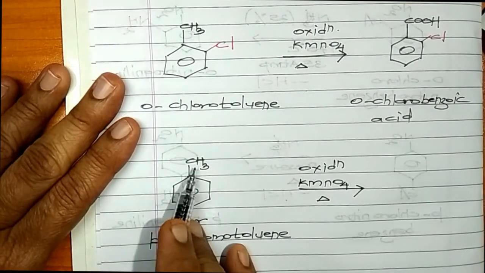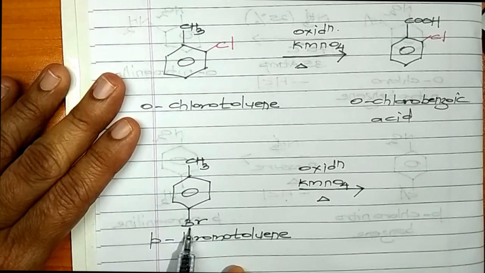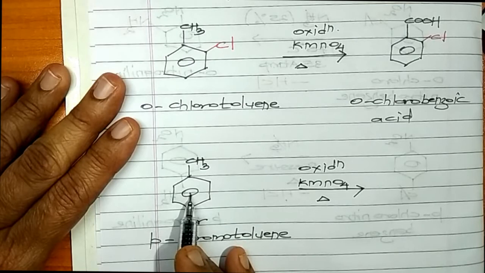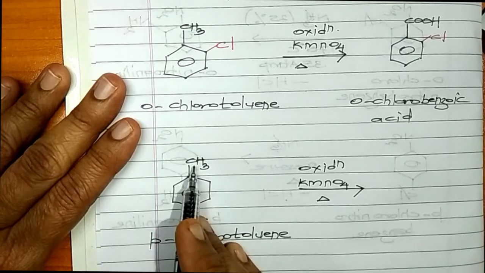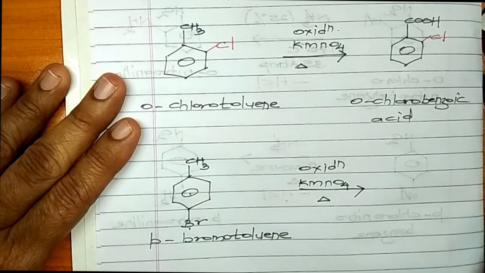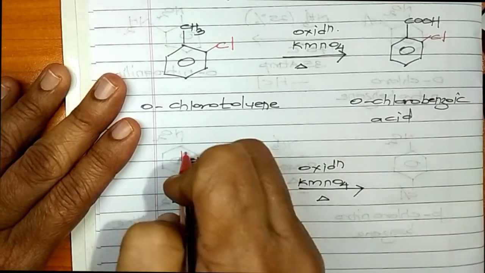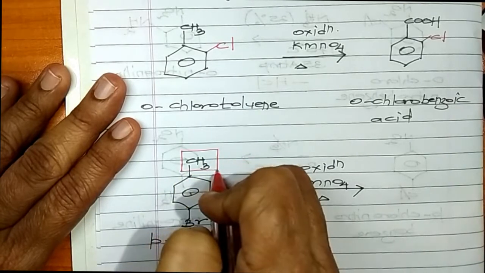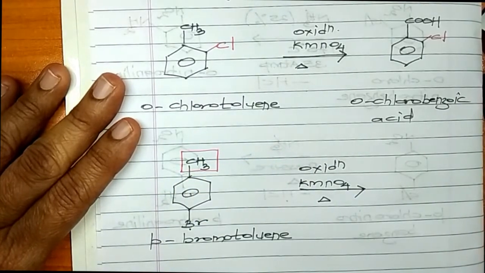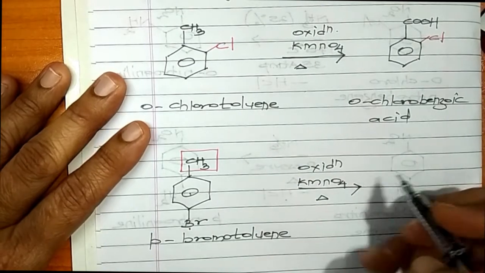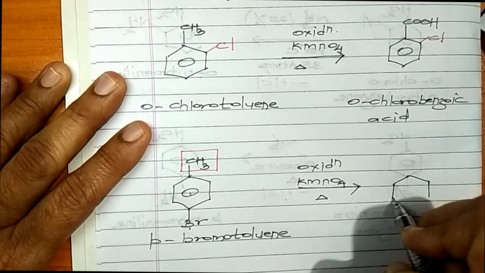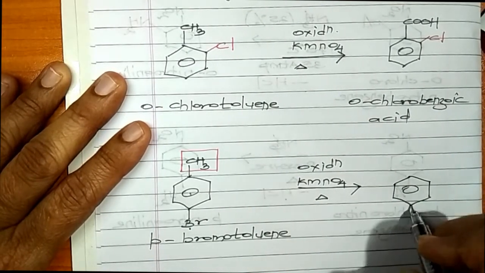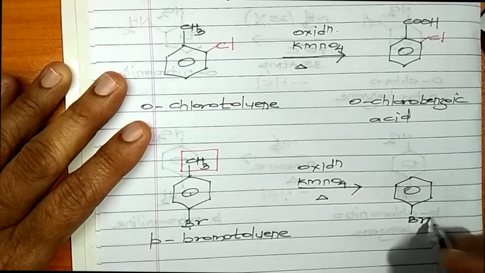We know nothing happens to your bromine atom. It will remain as it is. The aromatic ring will remain as it is. So where will the reaction take place? Obviously the reaction will take place here. So I'll put this group in a box so that you can understand the reaction. You have to convert this group, the methyl group. So what happens is, you have an aromatic ring. You have this bromine atom here.